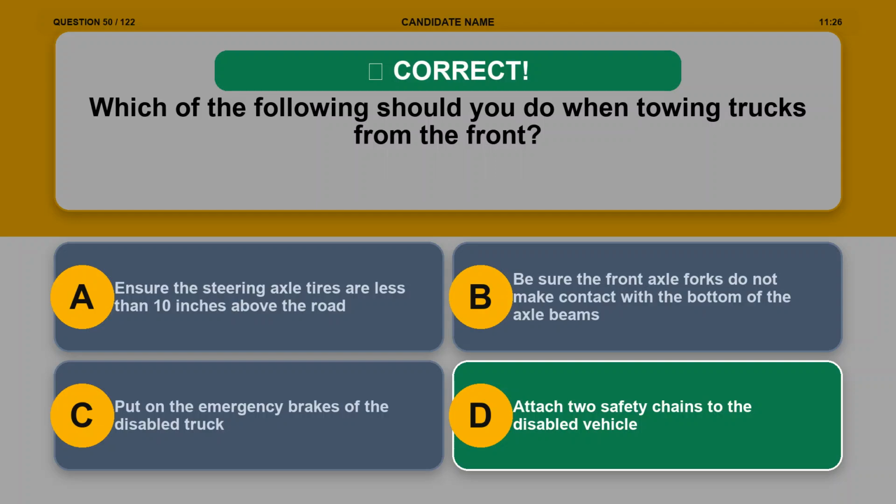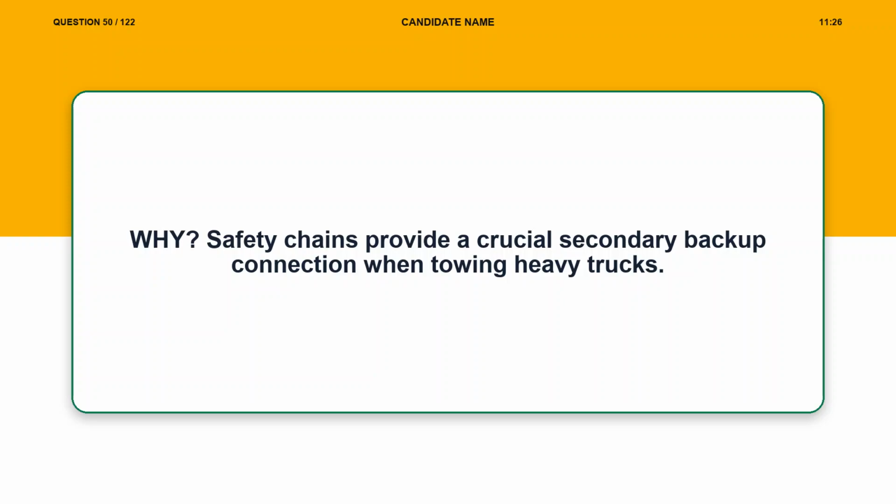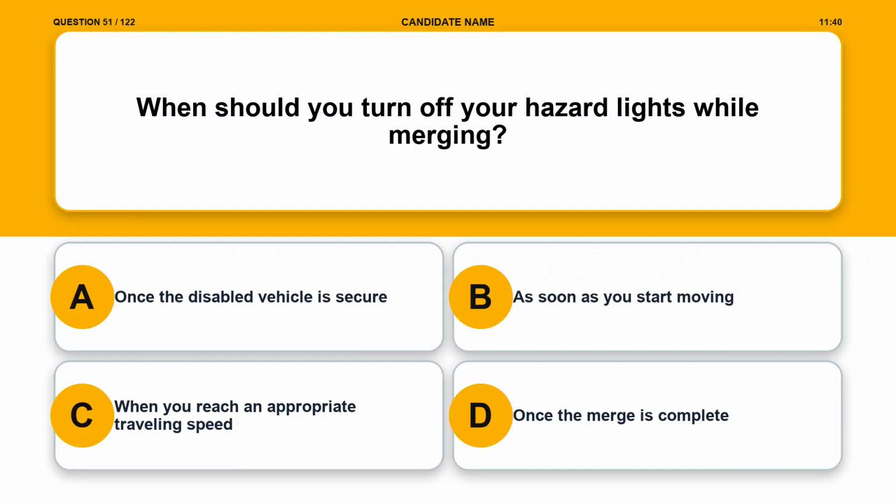The correct answer is option D. Attach 2 safety chains to the disabled vehicle. Explanation. Safety chains provide a crucial secondary backup connection when towing heavy trucks. Question 51. When should you turn off your hazard lights while merging?